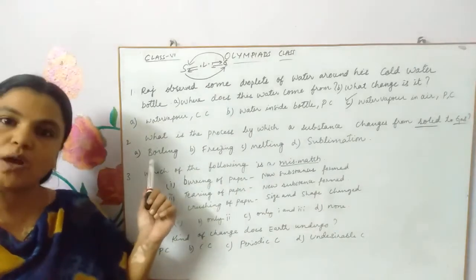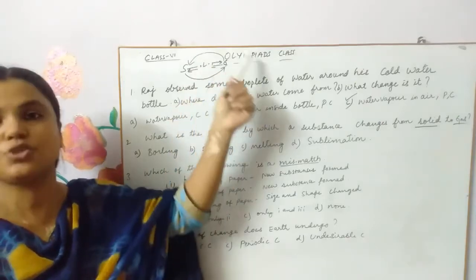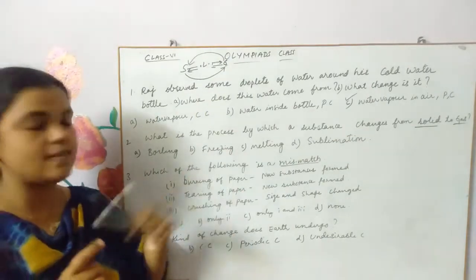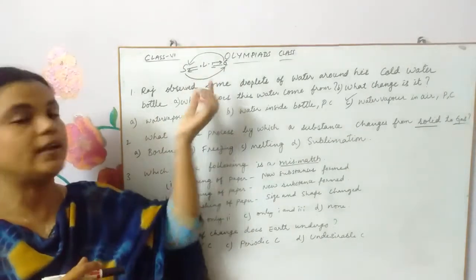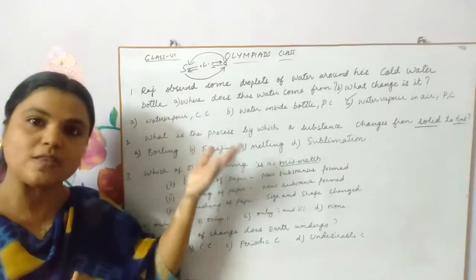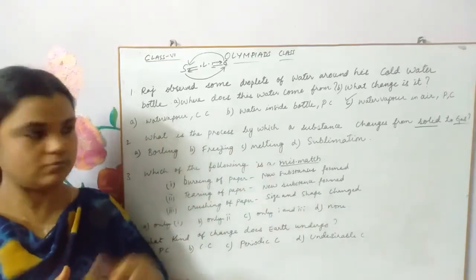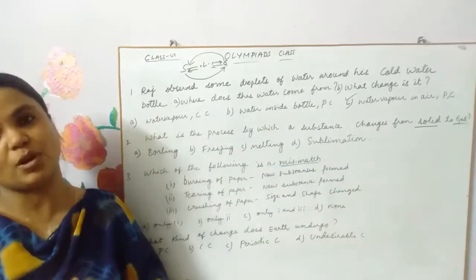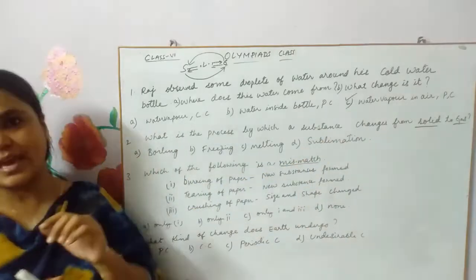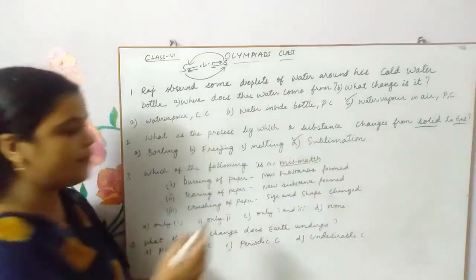Let us see. What is boiling? When a liquid is boiled, a liquid changes to gas. That's not our question, he said solid to gas, so it is wrong. Freezing: if you keep liquid water in the freezer, it becomes solid ice, so it is liquid to solid. That is also wrong. Melting: a solid melts to liquid. That is also wrong. Sublimation is the change from solid to gas. It is called sublimation, children. So the right option is D, sublimation.